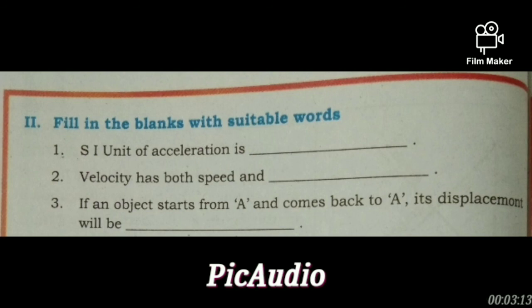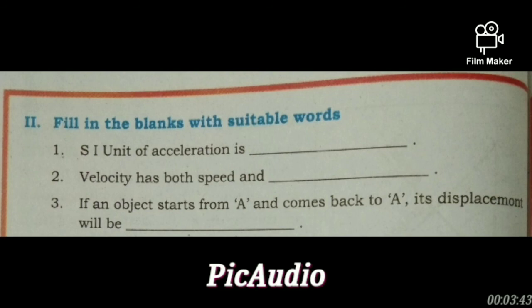Then what is the total displacement? The total displacement is positive value plus negative value, which should be 0. When the initial point and final point of a journey of a body are the same, then its displacement is 0. In this case, the body starts from A and comes back to A, meaning the initial and final positions are both the same. That's why the displacement is 0. What is our answer here?